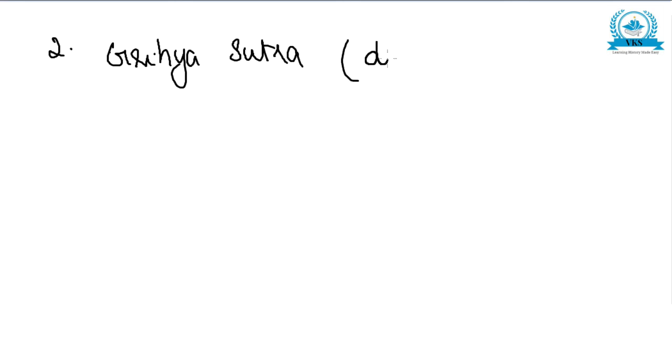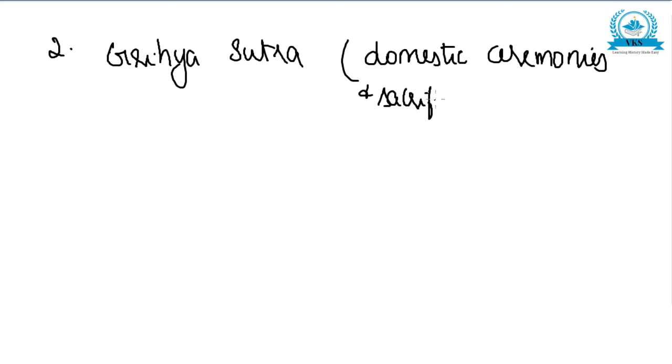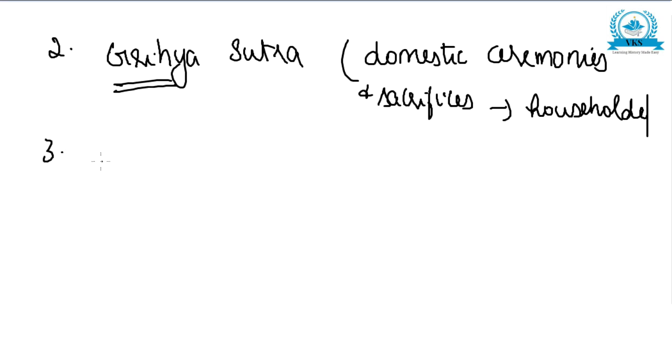Now the second sutra, the first one was Srauta Sutra, the second one is Grihya Sutra. Grihya Sutra is basically domestic ceremonies and sacrifices performed by the householder. Grihya means householder.